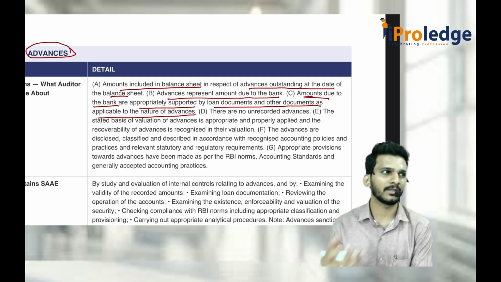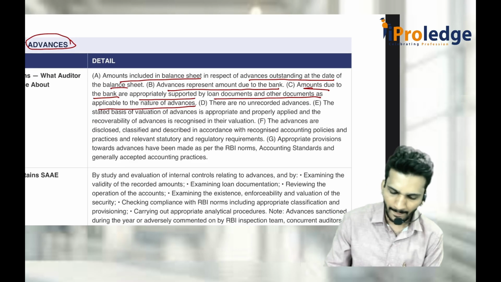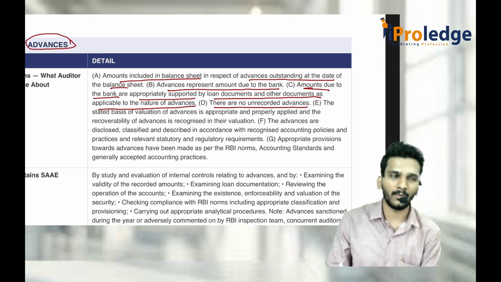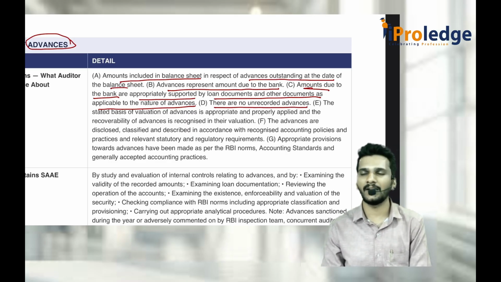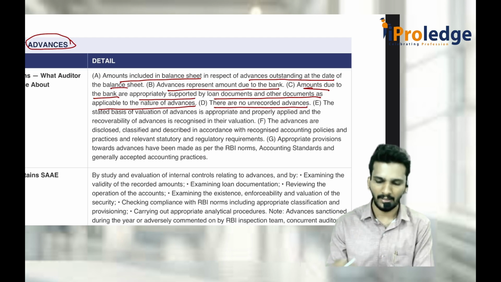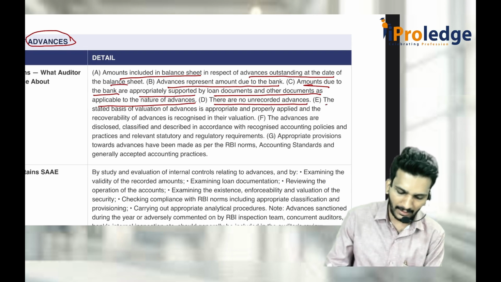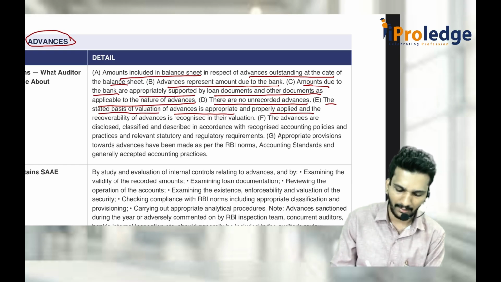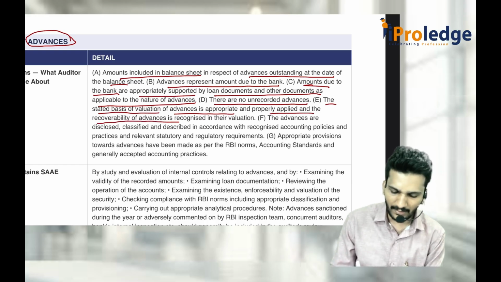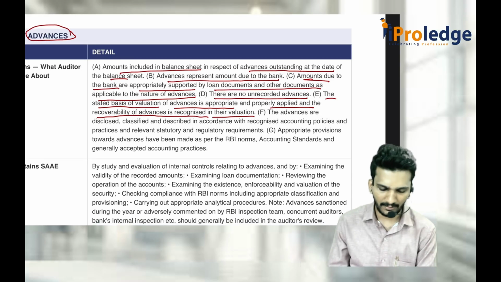If it is an unsecured advance, some salary receipt and ITR should be there. There are no unrecorded advances. That means the completeness procedure, the completeness assumption: every advance which is given in the current year should be recorded. And the stated basis of valuation of advances is appropriate and properly applied. The recoverability of advances is recognized based on their valuation.